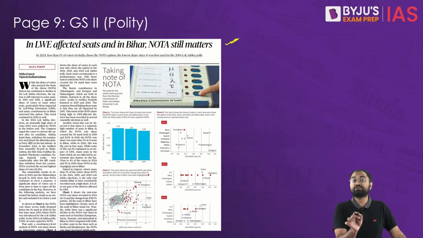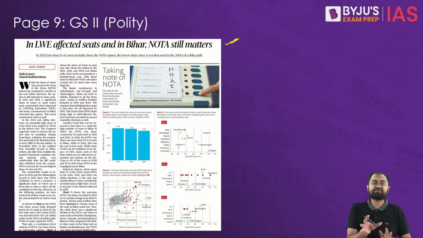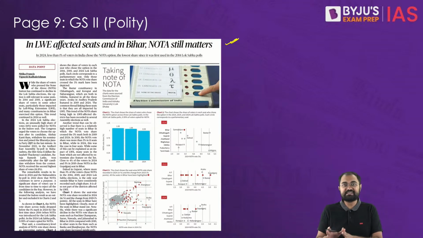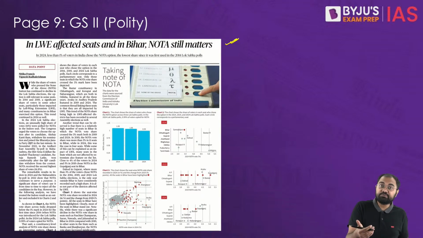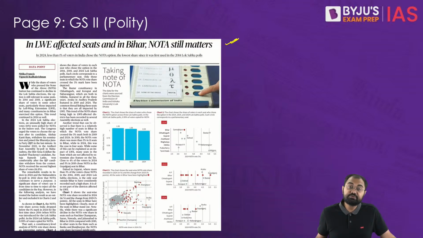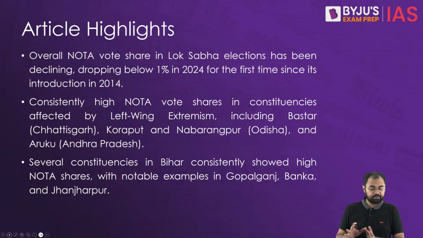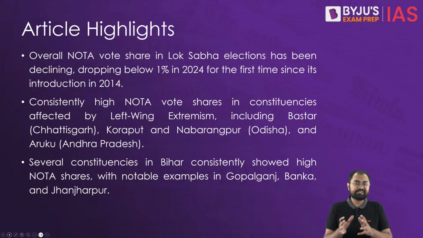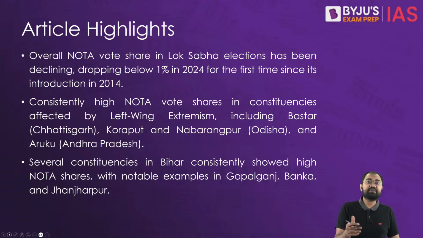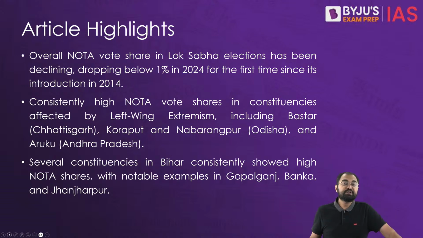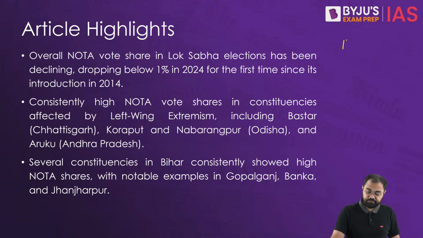In the 2014 and 2019 elections, NOTA saw very notable use in the areas affected by left-wing extremism, and in many constituencies in Bihar as well. And this trend persisted into the 2024 elections also. Now, in the 2024 Lok Sabha elections, there are certain one-off cases, for example Indore. In Indore, we saw an unusually high NOTA vote share of approximately 14%.